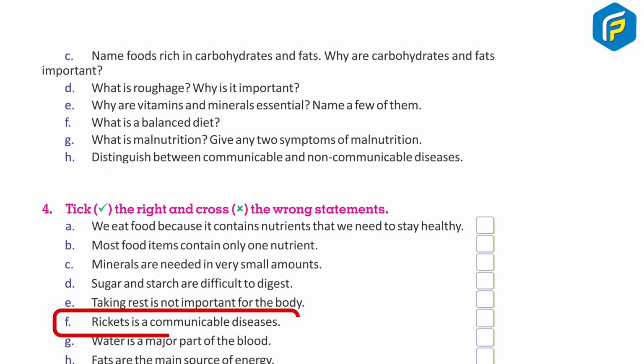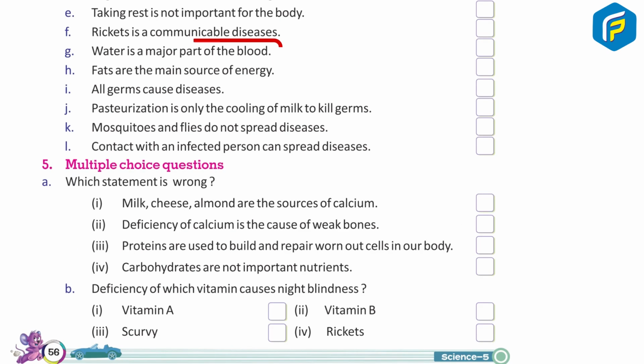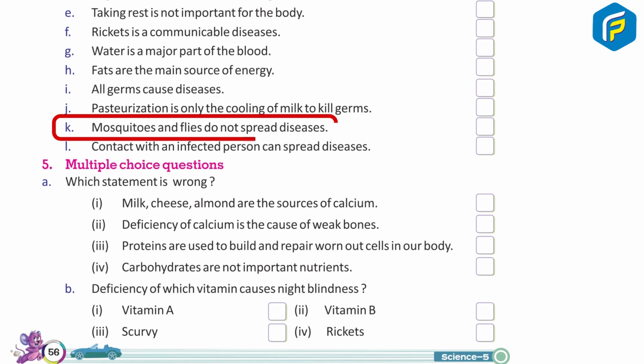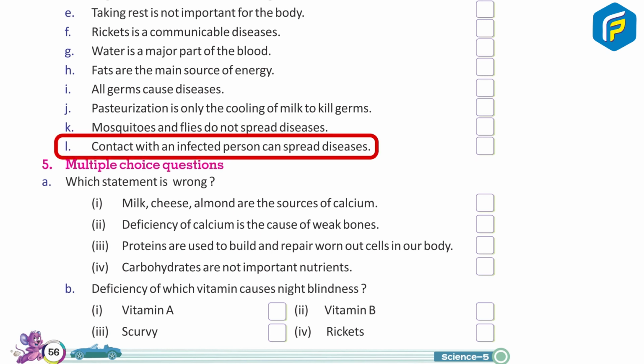F. Rickets is a communicable disease. G. Water is a major part of the blood. J. Pasteurization is only the cooling of milk to kill germs. K. Mosquitoes and flies do not spread diseases. L. Contact with an infected person can spread diseases.